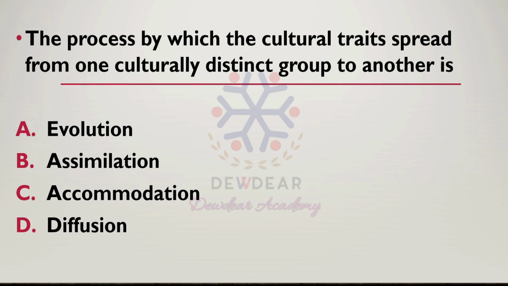Please note in this question, the cultural traits are spreading from one group to another, that means it is diffusion. So the answer is option D, diffusion.